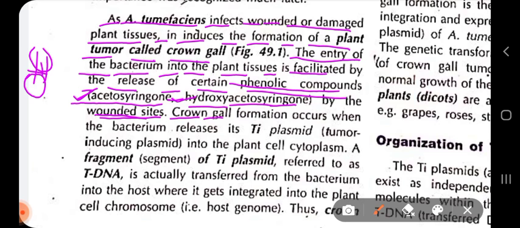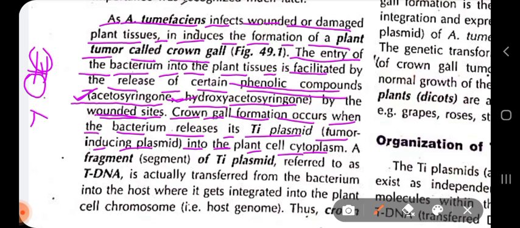Then crown gall formation occurs when the bacterium releases its Ti plasmid, that is the tumor inducing plasmid, into the plant cell cytoplasm. Actually, what happens is they join to the wounded region of the dicot plant, and after joining at that site they release the T-DNA.